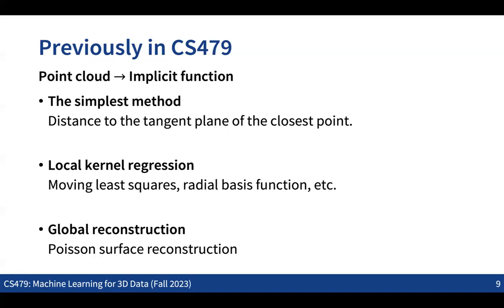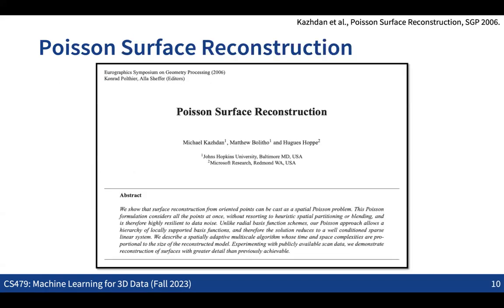But actually, the better idea might be to do some kind of global optimization, not only considering local points with weights, but really considering the entire set of points and also their normal information in a way to recover all the surface information. So that was the idea that we were rushing through last time at the very last minutes.